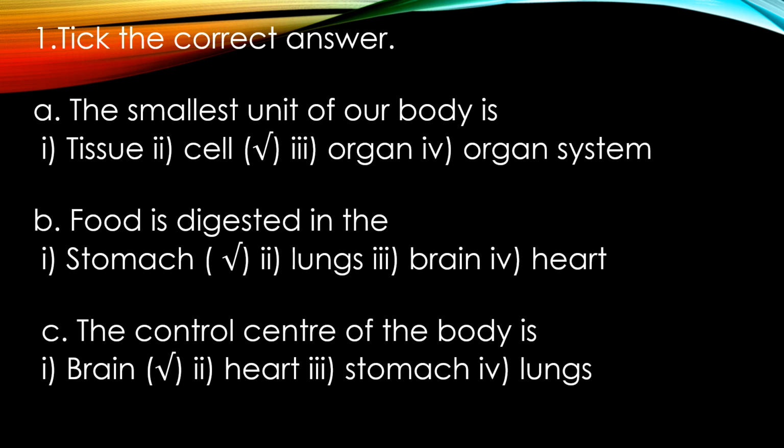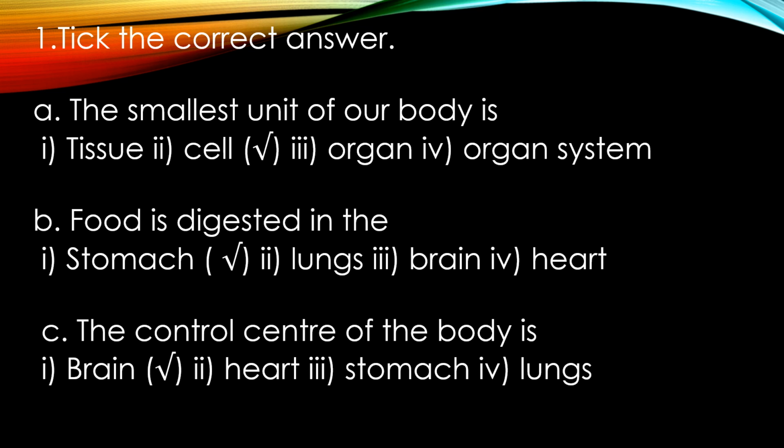Then, second question is, food is digested in the, options given are stomach, lungs, brain and heart. Children, in this question, we need to answer where our food is digested.